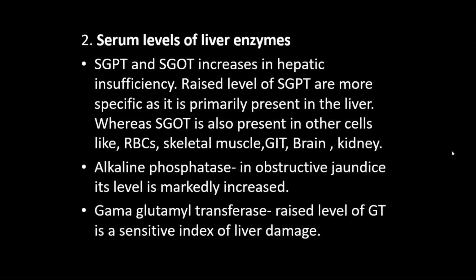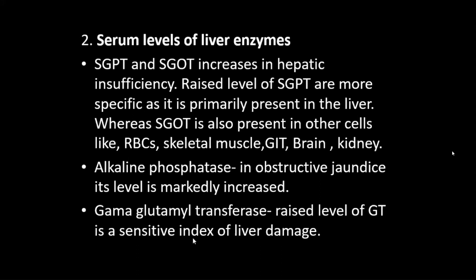Mainly SGPT increases in cirrhosis of liver. Alkaline phosphatase: in obstructive jaundice, its level is markedly increased. Gamma glutamyl transferase: a raised level of gamma glutamyl transferase is a sensitive index of liver damage.